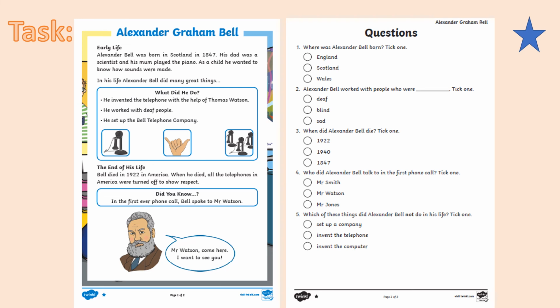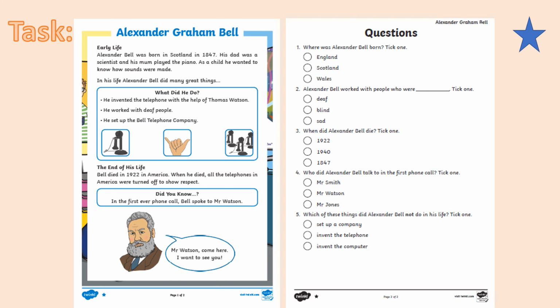Now I hope you all watched the video where I explained where you can access the foundation subjects, because we haven't uploaded the foundation subjects on our YouTube channel. However, if you go on the Year 4 learning platform, you'll find the lessons dated with useful information and links. So I hope you all went through the science lesson on Alexander Graham Bell and who he was and what he invented. So for your 1-star activity, you can read this text and then answer these multiple choice questions related to the text.